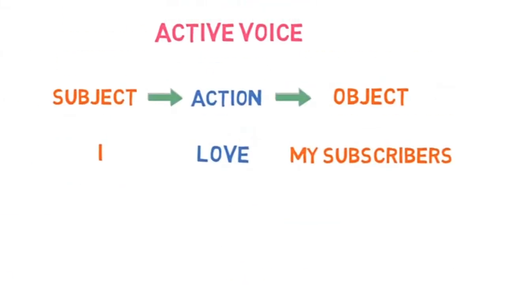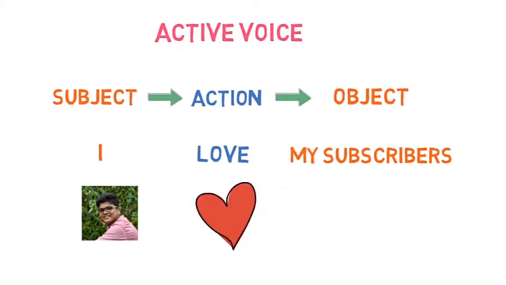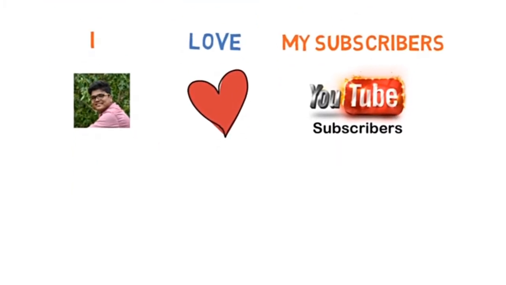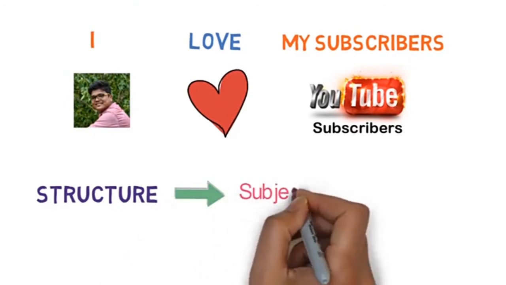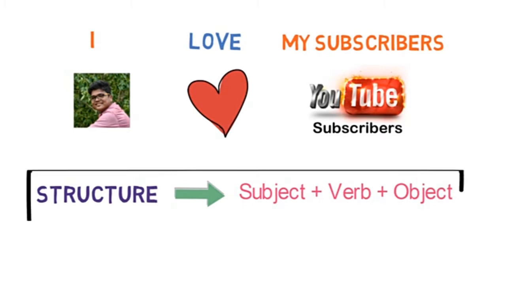Now, back to our example. I love my subscribers. So, here, I is the subject. And what is the action? It's love. And who is at the receiving end? It's you, the subscribers. So, in the active sentences, the sentence structure is straightforward: subject plus verb plus object. Please remember this structure properly.